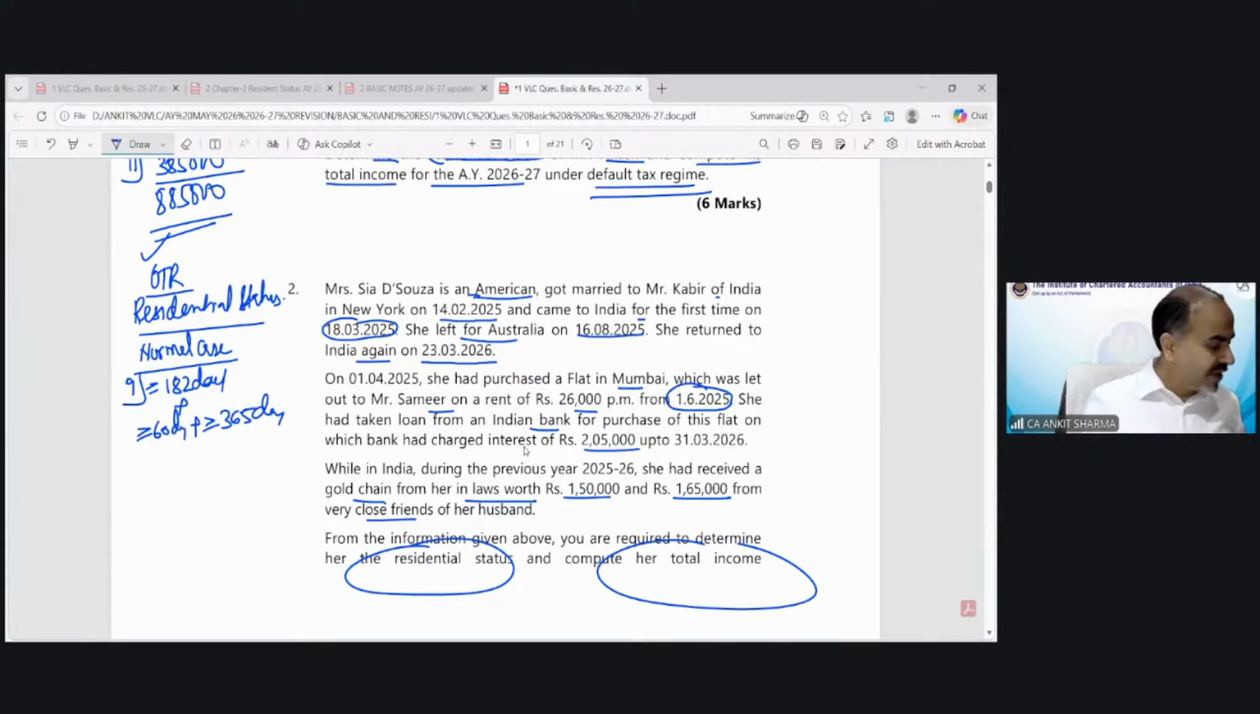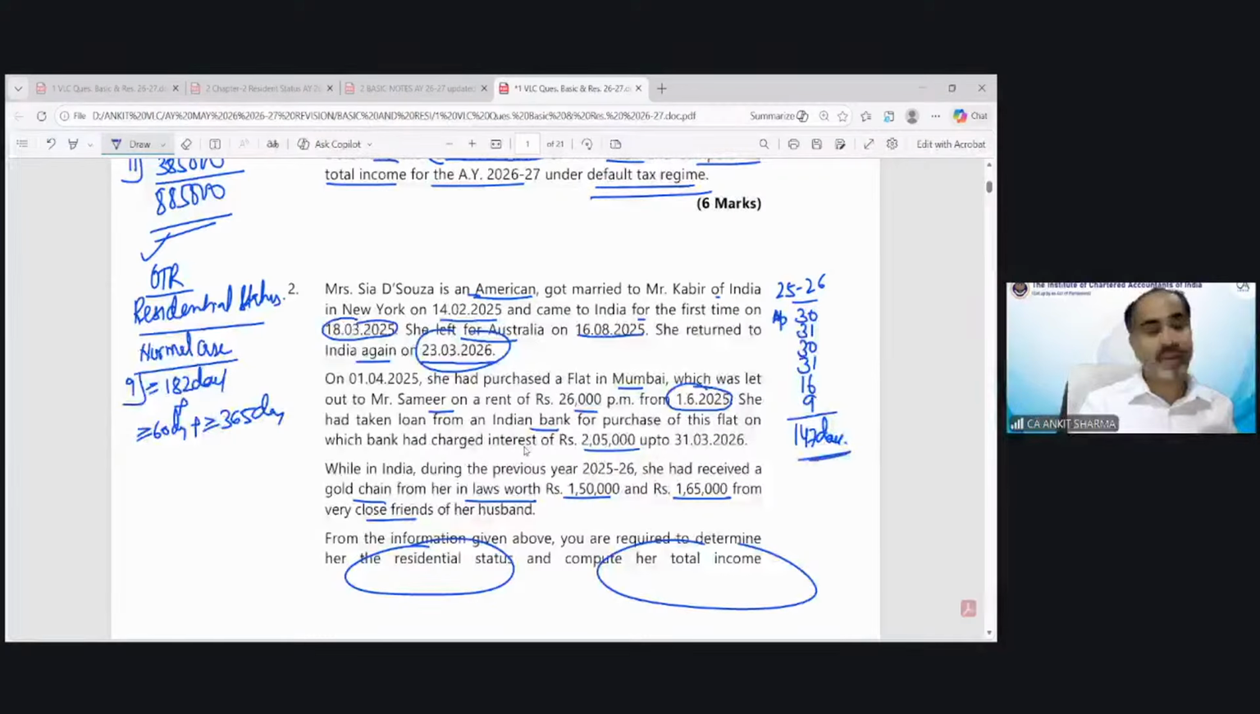So we have to see how many days she was in India in previous year 25, 26. So you can see she came on 18th of March. So we will consider from April. So from April, 30 days. April, May, June, July, and August, 16 days. She returned to India on 23rd of March. So the last month also we have 9 days in India. So total number of days is 147 days in that year.